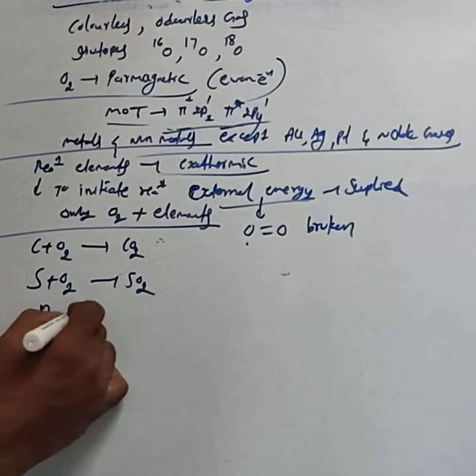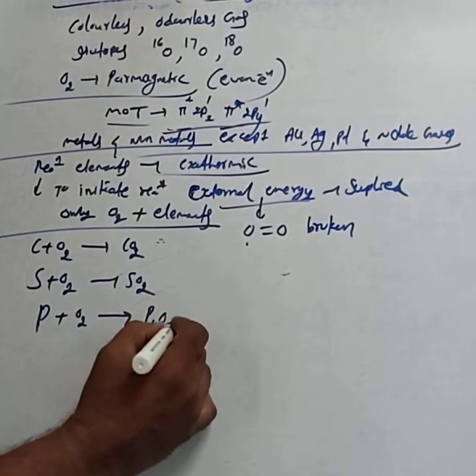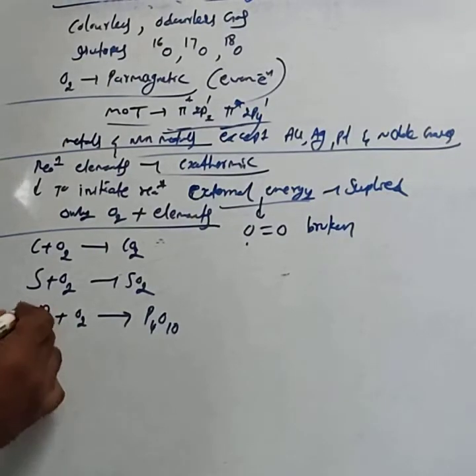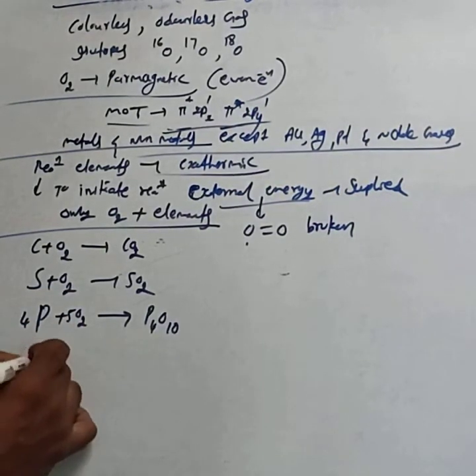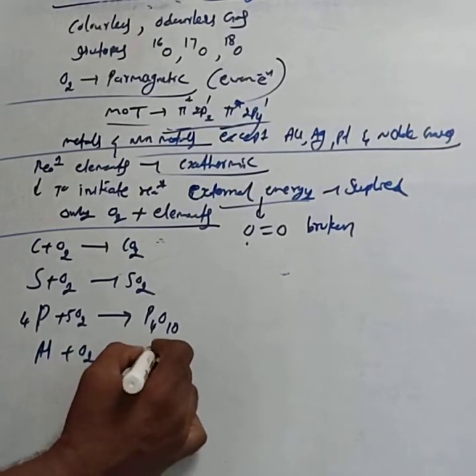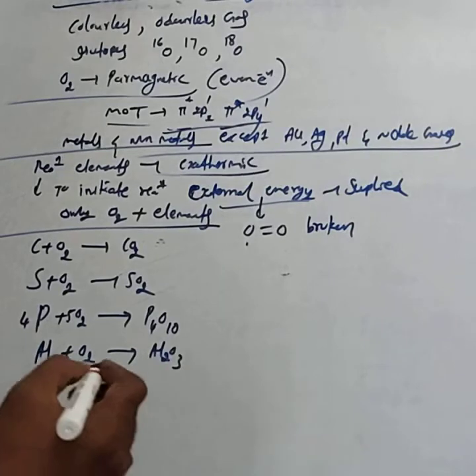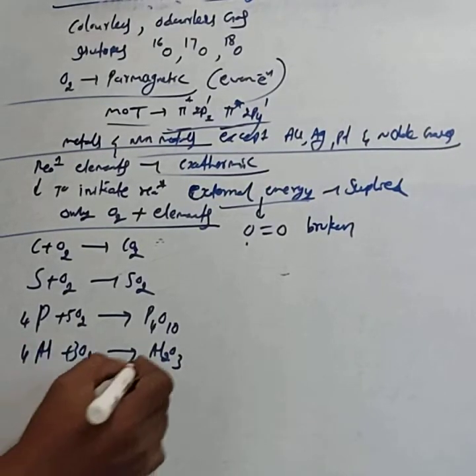Phosphorus plus O2 forms P4O10 or P2O5: P4 plus 5O2. Then aluminium, a metal: 4Al plus 3O2 forms 2Al2O3.